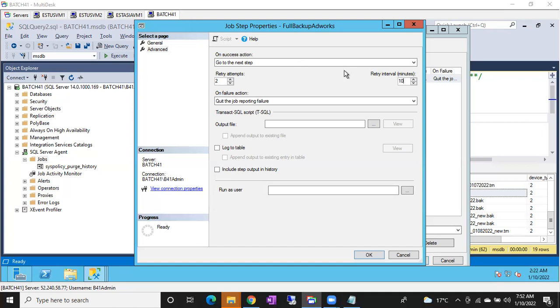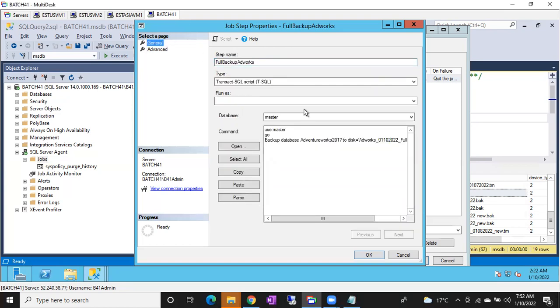Sir, yes, yes. Sir, I have a question. In the steps only, if you want to add any other query like differential or log backup, can we add it, sir? Happily, you can add it in the same step. It doesn't know whether you are taking a full backup, differential backup or log backup. Whatever script, whatever query you add in that particular window, its duty is simply to execute that query by the scheduled time.